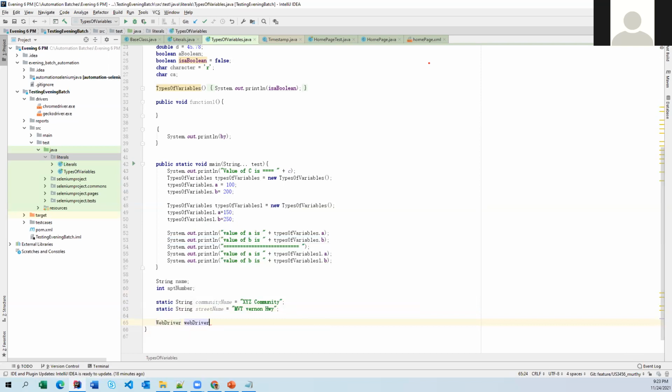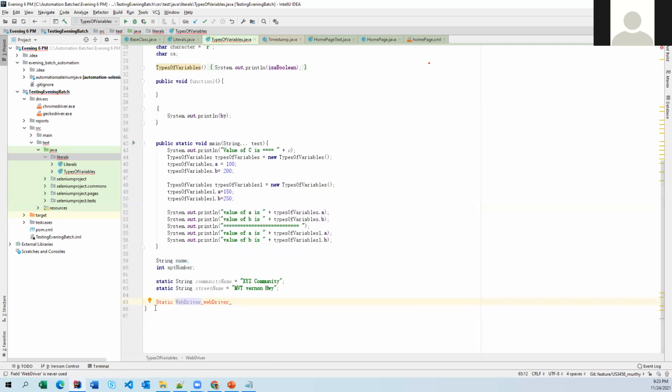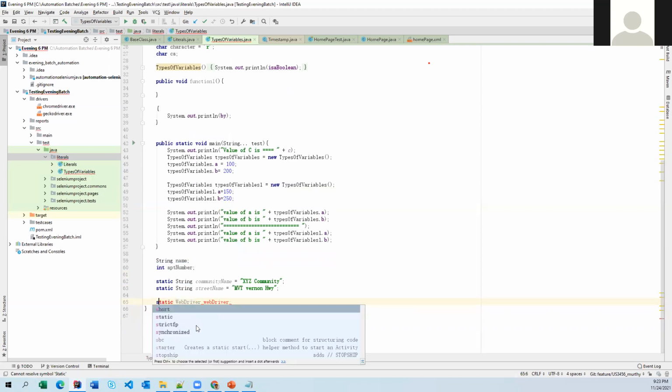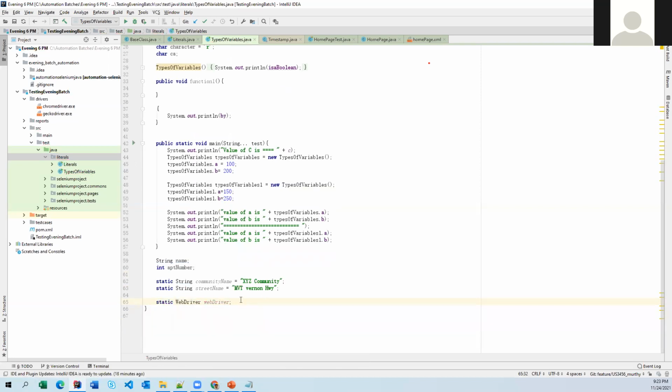Just take a look, WebDriver and then WebDriver. So when I declare this, don't worry, it's throwing some error. Let me just make it a valid static one. Here we are going to apply the static keyword for our Selenium WebDriver. Why? Because the value of this Selenium WebDriver object is not going to change from object to object.